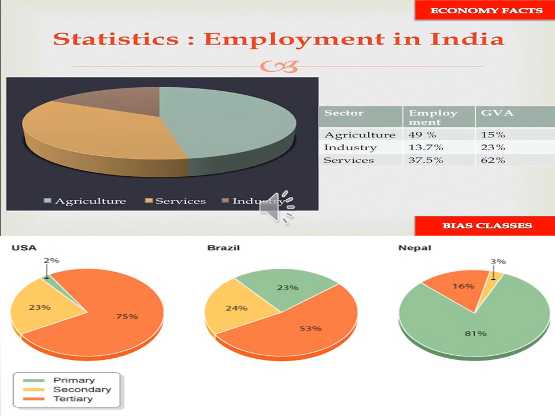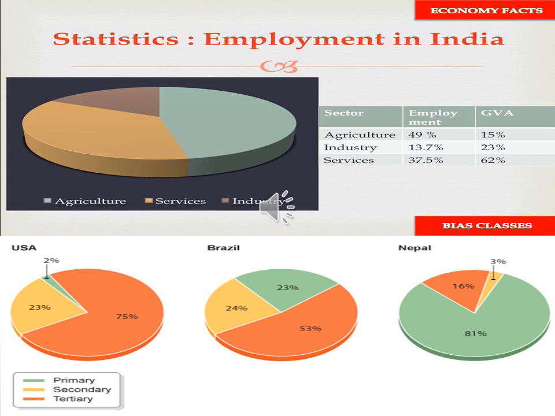If you see the economic pattern, in developing countries like India a larger workforce is engaged in the primary sector, while a small proportion is involved in the secondary and tertiary sectors. But in developed countries like the United Kingdom and the United States of America, the proportion of workforce engaged in agriculture is very small, as you can see in this picture.